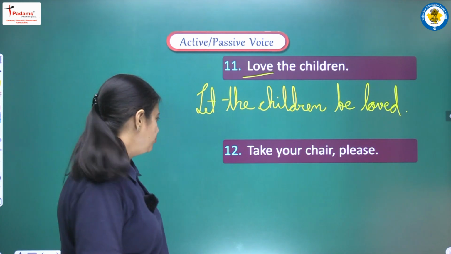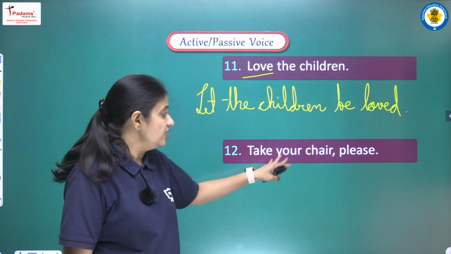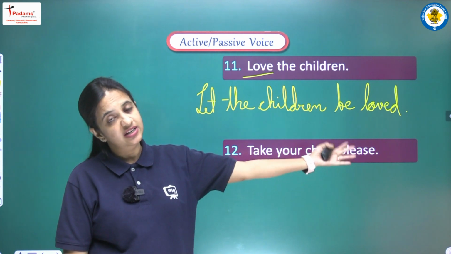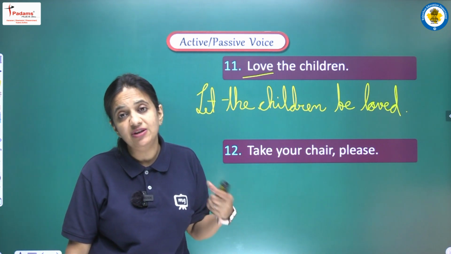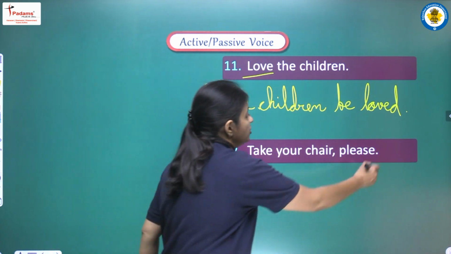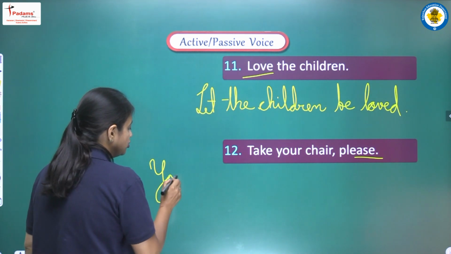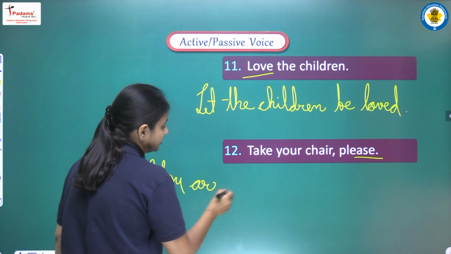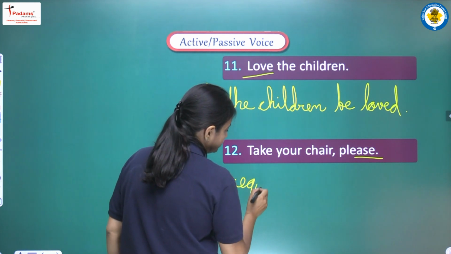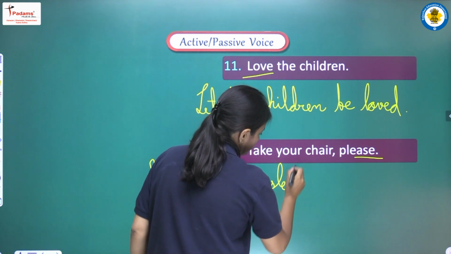Okay. Moving on, next sentence, take your chair please. So here it is very much obvious that we are having one kind of request because we are having please here. So here we can write you are requested to.